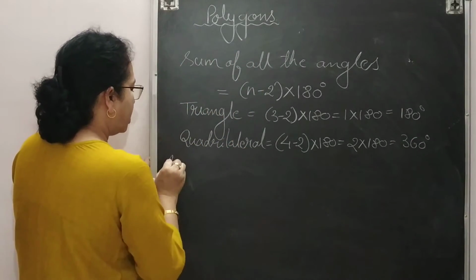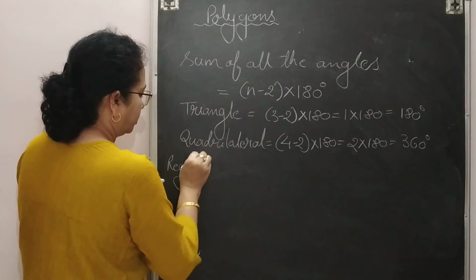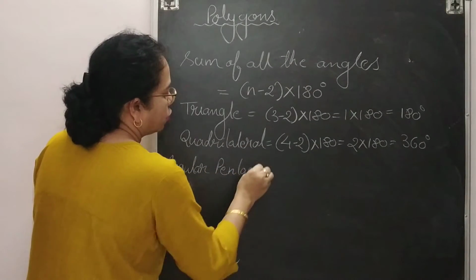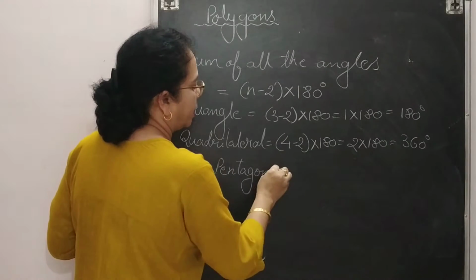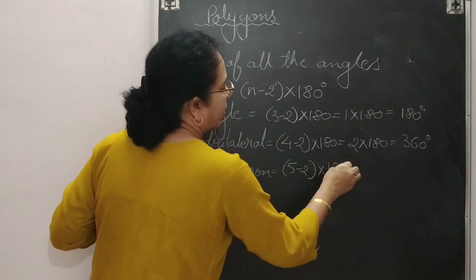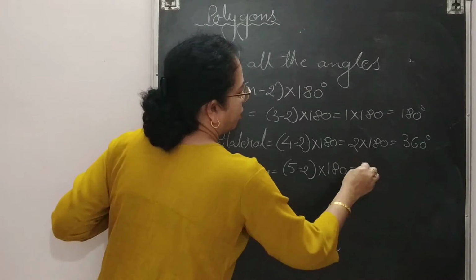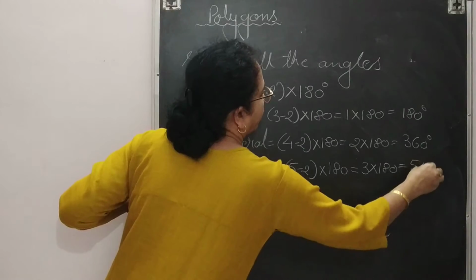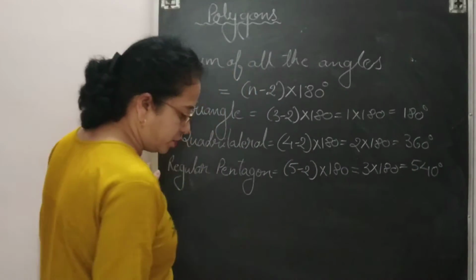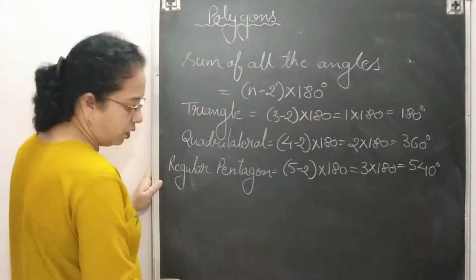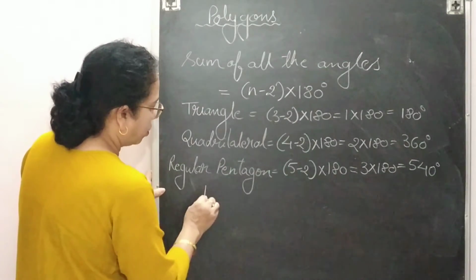Suppose this is regular pentagon or only pentagon. Pentagon means how many sides are there? 5 sides are there. So 5 minus 2 into 180 degree. So this will give you 3 into 180 degree. So that is 540 degree. So this way you can find out sum of all the angles of a polygon. Suppose it is heptagon.